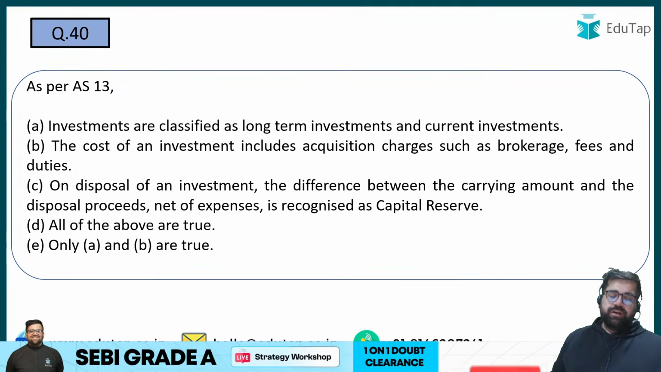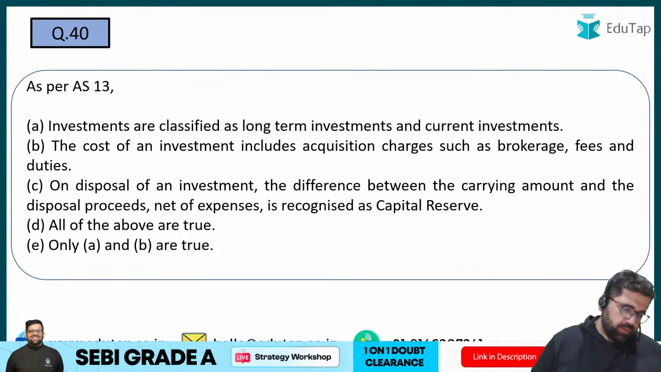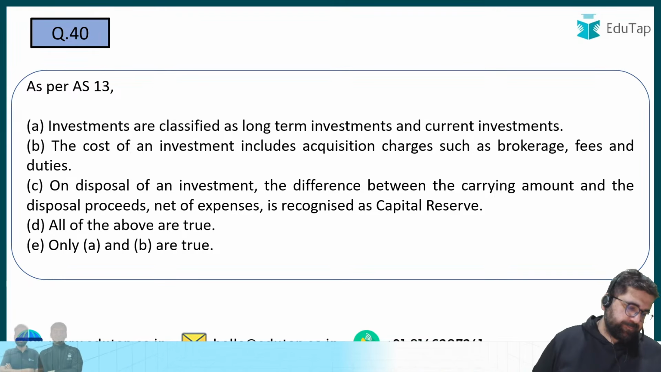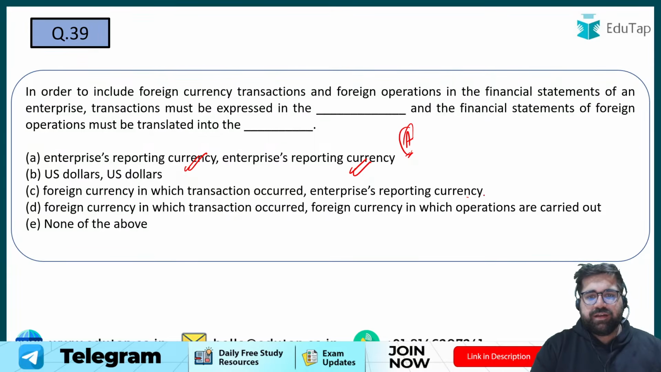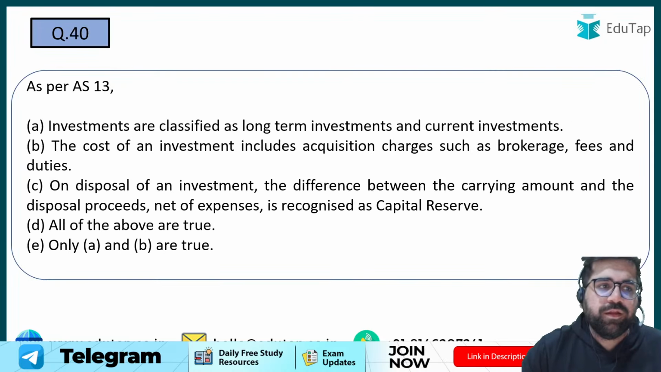Question number 40. Now we are talking about question number 40. As per AS13, why are people saying C? No, the answer will be option number A only. Why will you do a transaction in foreign currency? Right? You will do it in your reporting currency only.